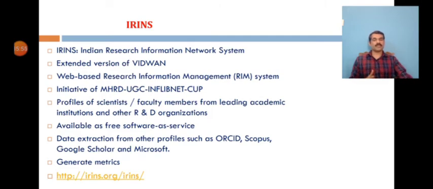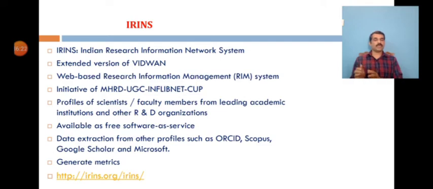IRINS is available as free software as a service to academic and other organizations within India. Those who have registered with a Vidwan profile will be allotted an IRINS profile. The same profile will be migrated to IRINS, but those who have not created one in Vidwan will get a new ID with this IRINS profile ID. New members will always have a 5 or 6 digit numeric ID.